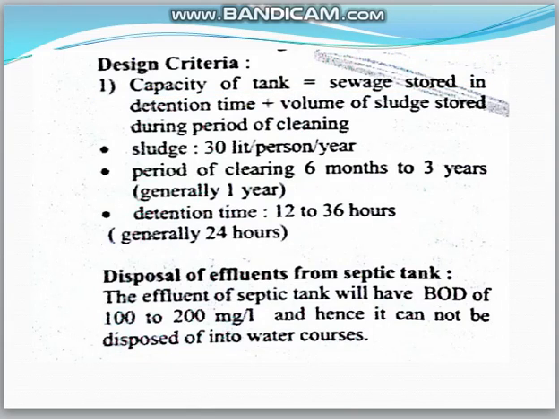Biological wastewater treatment. So usually the major thing is the activated sludge process.